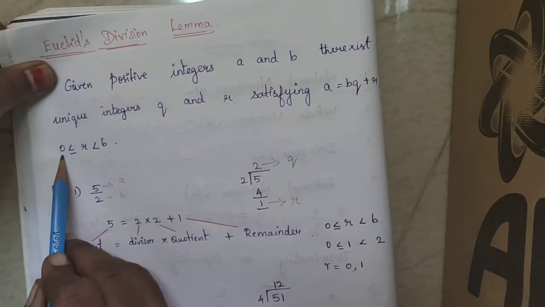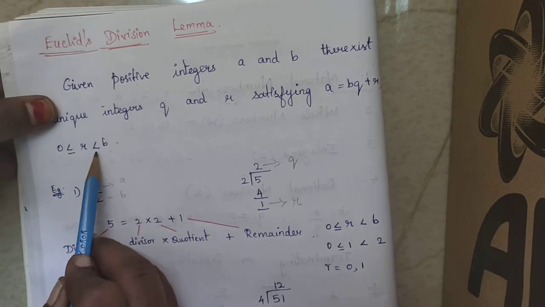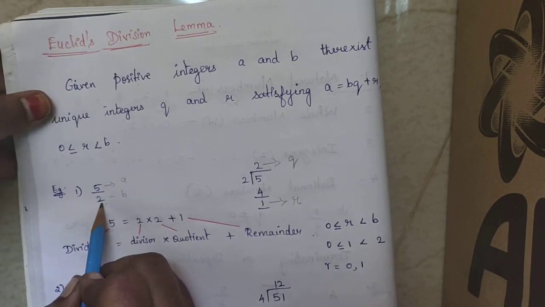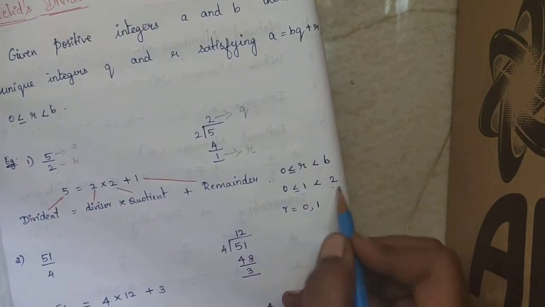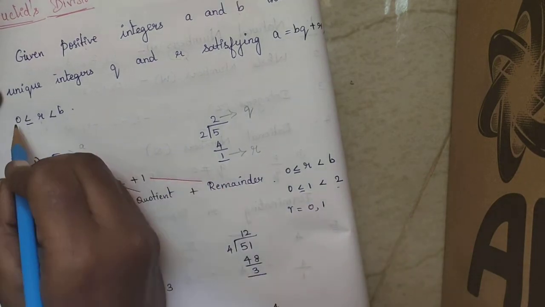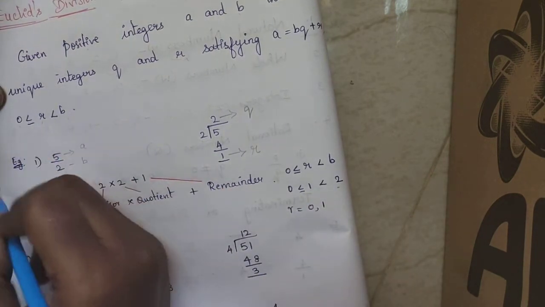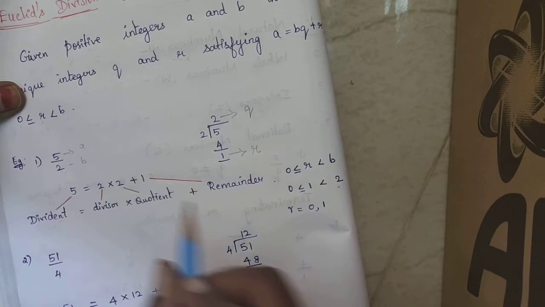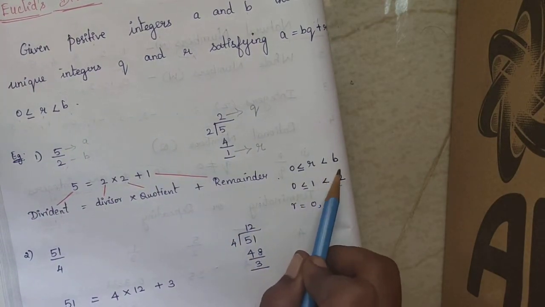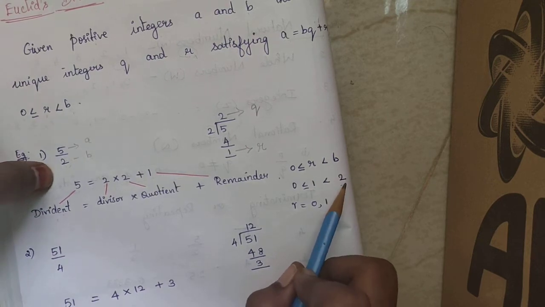Now see this one, 0 less than or equal to r less than b. B means divisor 2. R means remainder 1. This remainder should be greater than or equal to 0, and it should be less than the divisor.